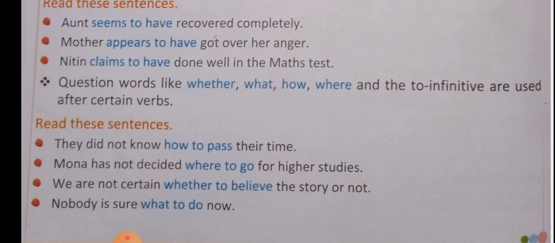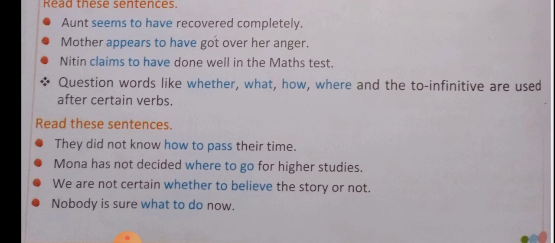Along with infinitive verb, sometimes question words are also used, such as whether, what, how, where. In certain verbs, to make the sentence understandable, clear and complete, this kind of question words along with to infinitives are used.